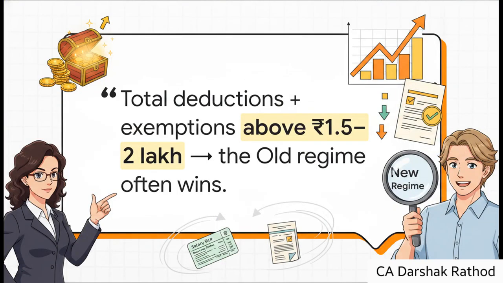Now, if you were sitting there feeling a bit stuck, just keep this golden rule of thumb in mind. If your total deductions and exemptions are above 1.5 to 2 lakh rupees, the old regime often wins. Honestly, if your deductions are lower than that, or if you're purely salaried with no major claims to make, the new regime's massive standard deduction and rebate will usually do all the heavy lifting for you.